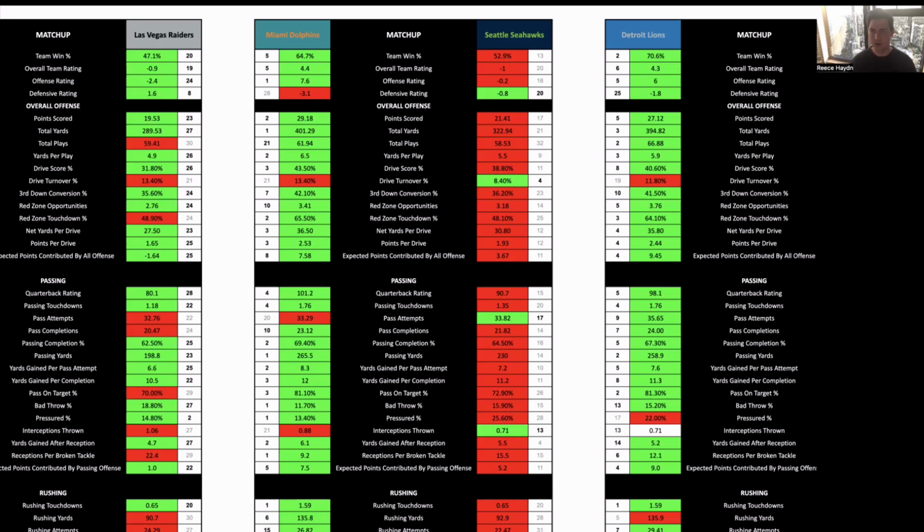The line currently is -4.5, so Seattle are 4.5 point favorites. They opened 2.5 point favorites, but with those injuries that's caused the line to shift. And then the total has gone from 48.5 down to 41.5.